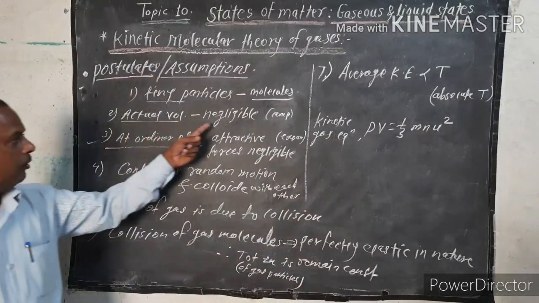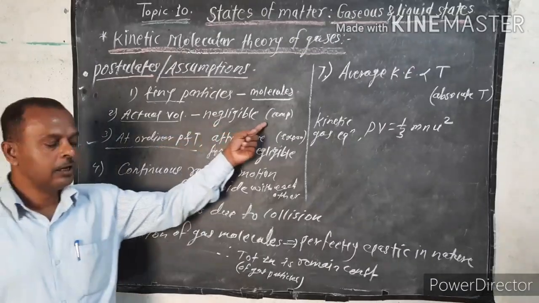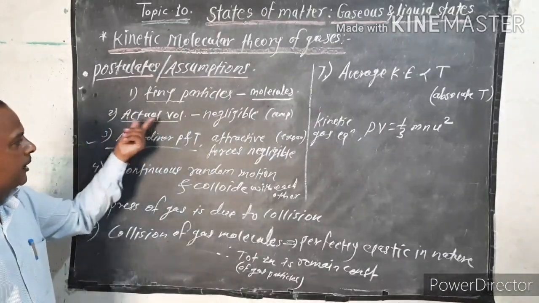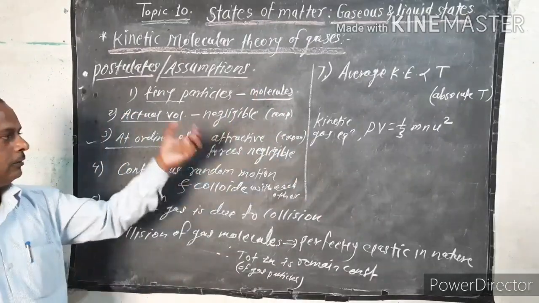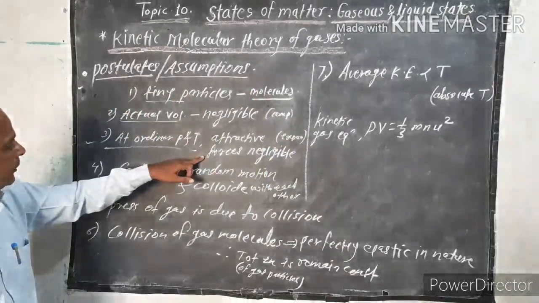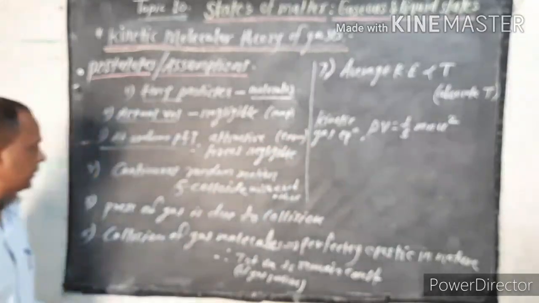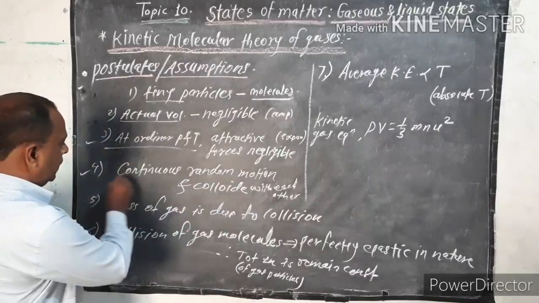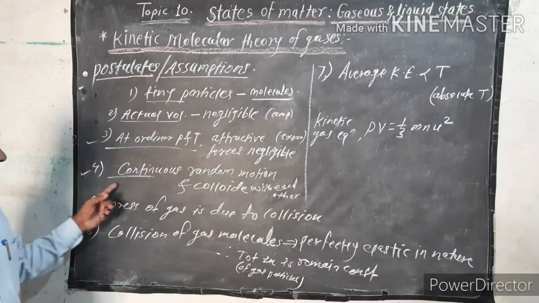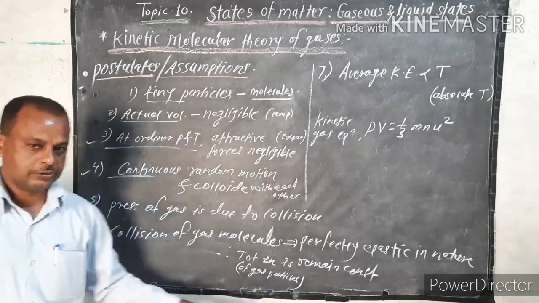In the second case, we have already seen that the actual volume of gas is very negligible, so that's why gases are easily compressed. Gases are compressible.